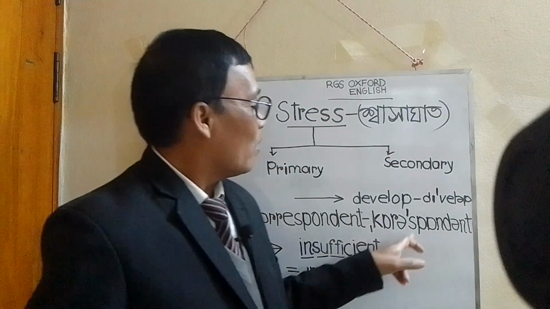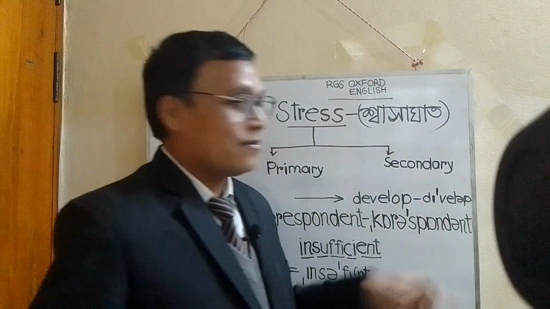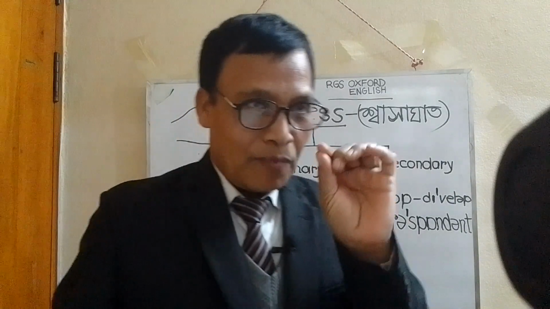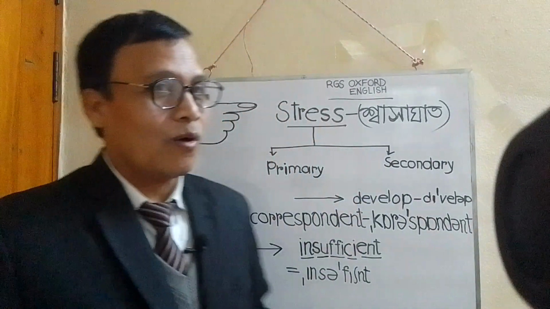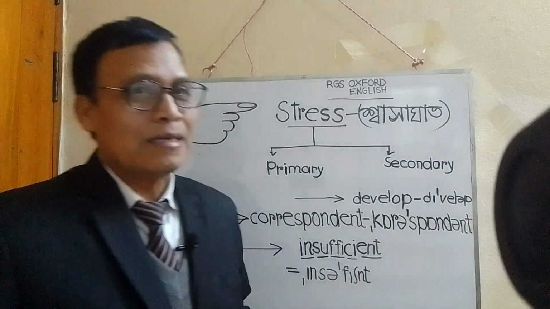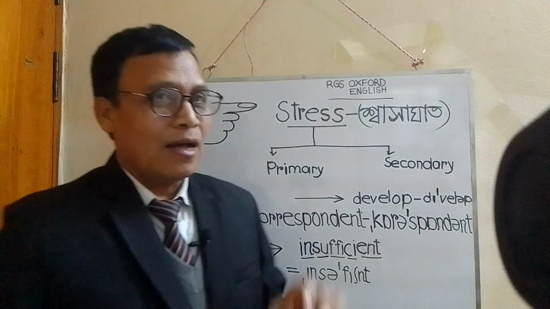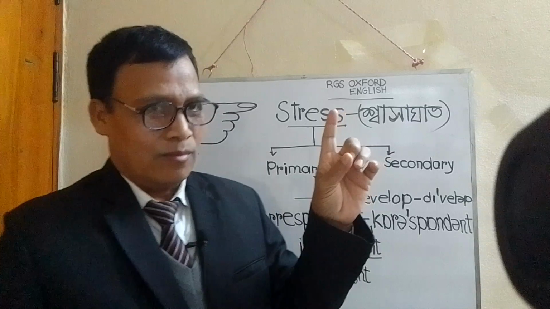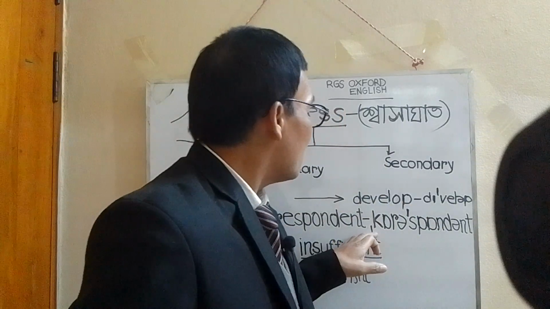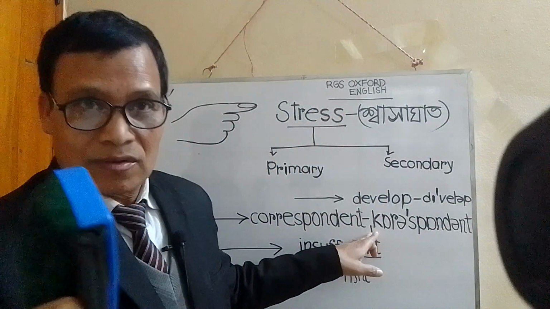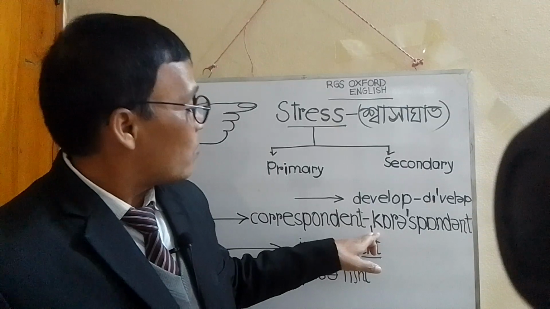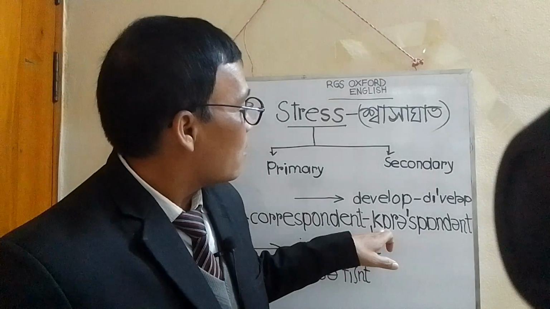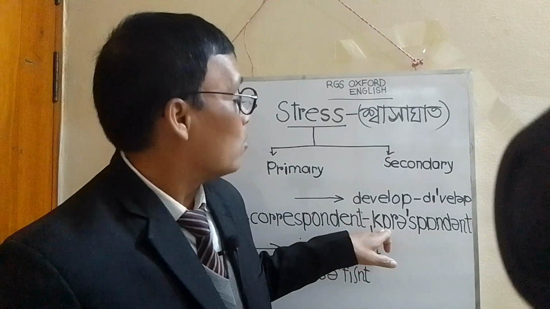So you see here the primary stress part or syllable of the word will make a longer, louder sound than the secondary stressed syllable or part of the word.